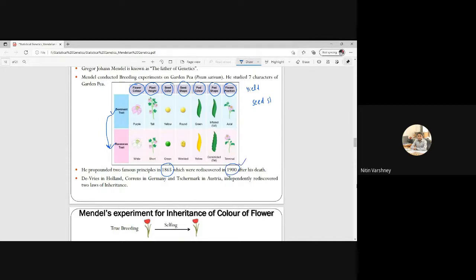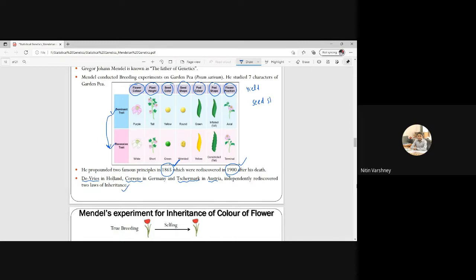This is also an important year: 1865, 1900. Three different scientists were there: Hugo de Vries in Holland, Karl Correns in Germany, and Tschermak in Austria. They independently rediscovered the two laws of inheritance of Mendel.